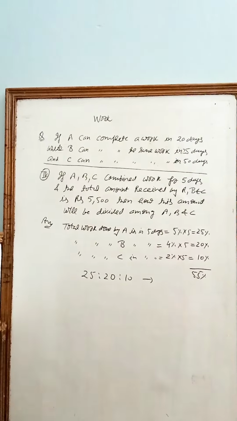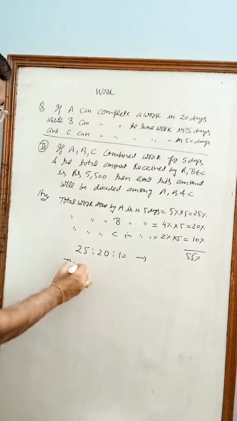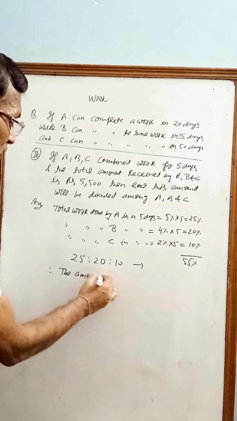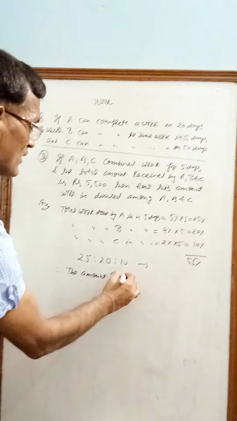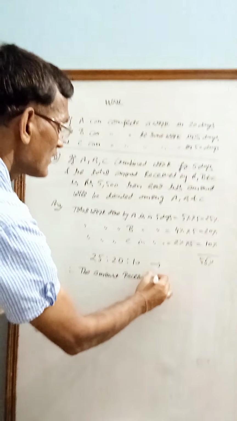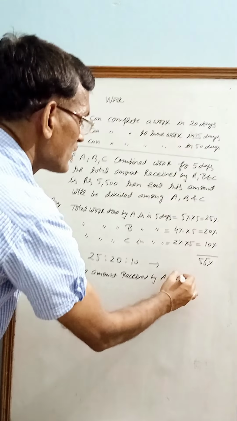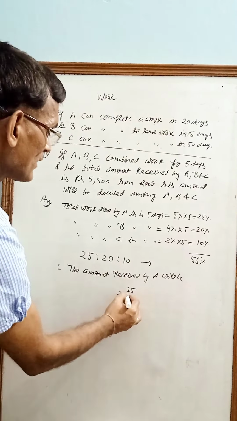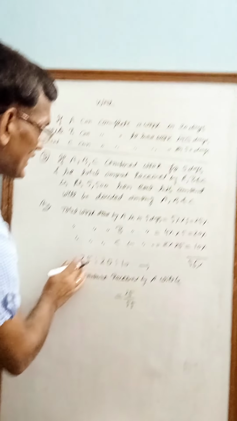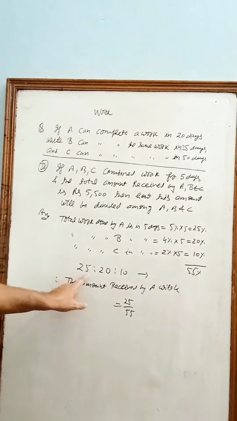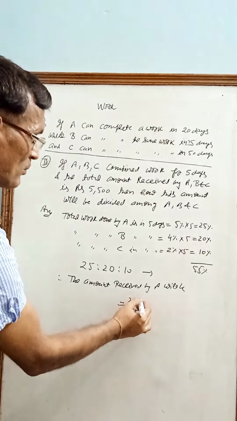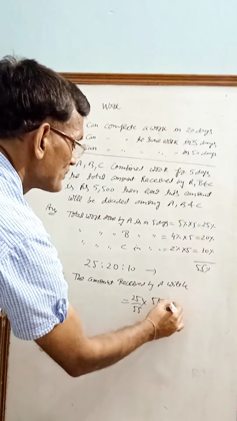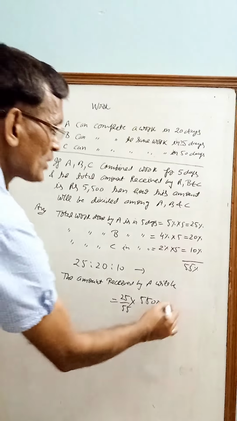So the amount received by A will be 25 divided by 55, that is the ratio of these three, multiplied by 5500, that is 2500.